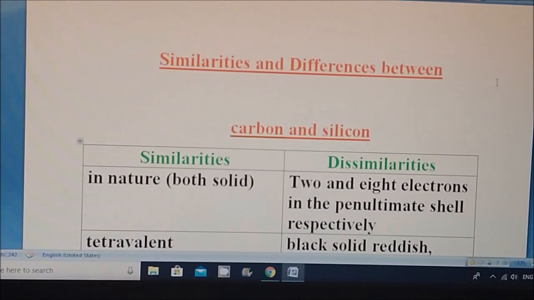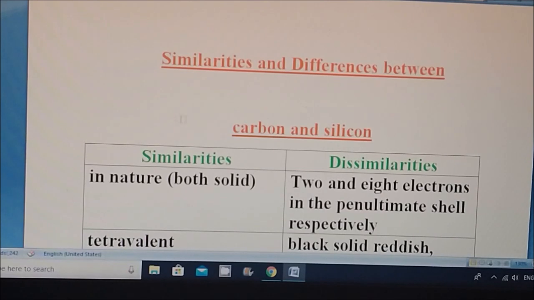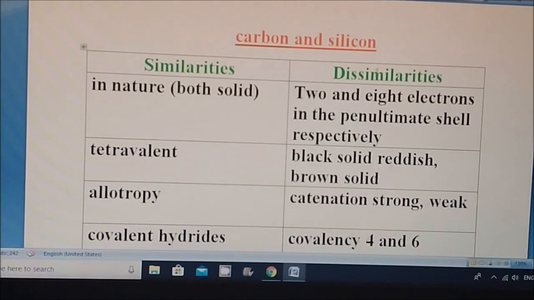Then we are going to another topic: similarities and differences between carbon and silicon atoms. First let us look at the similarities. In the similarities, carbon and silicon are both found in the solid nature. Both of them are tetravalent. Tetravalent means 4 valency.